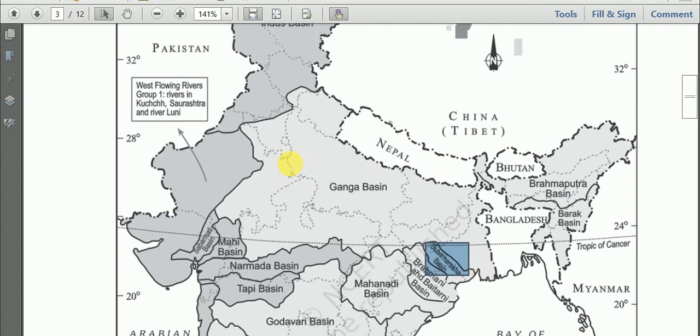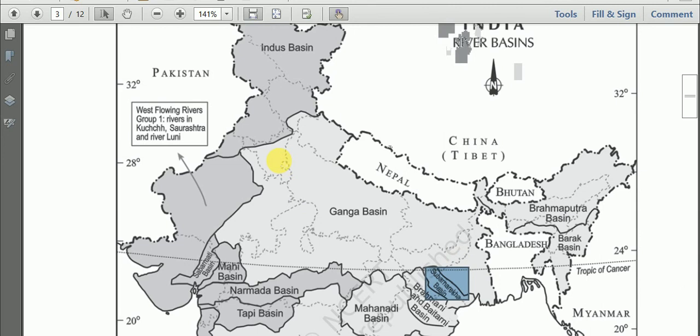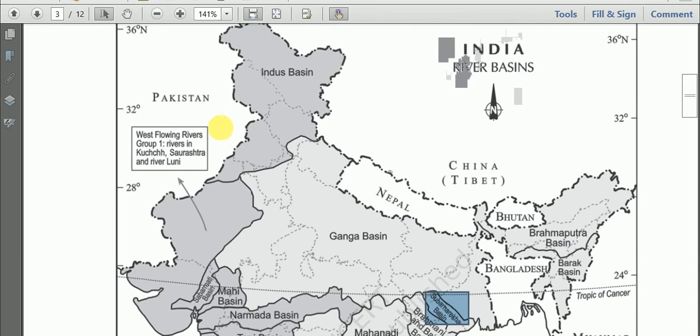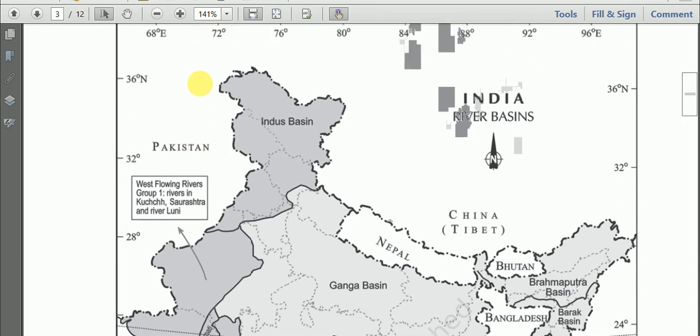And about the level of groundwater utilization, here this Indus River Basin, on this side, has the highest level of groundwater utilization in India, as we discussed earlier. This Punjab, Haryana area, there the level of groundwater utilization is the highest.